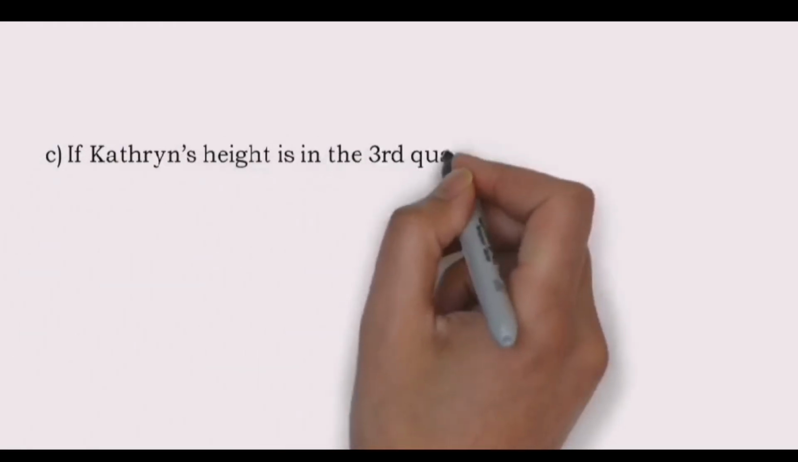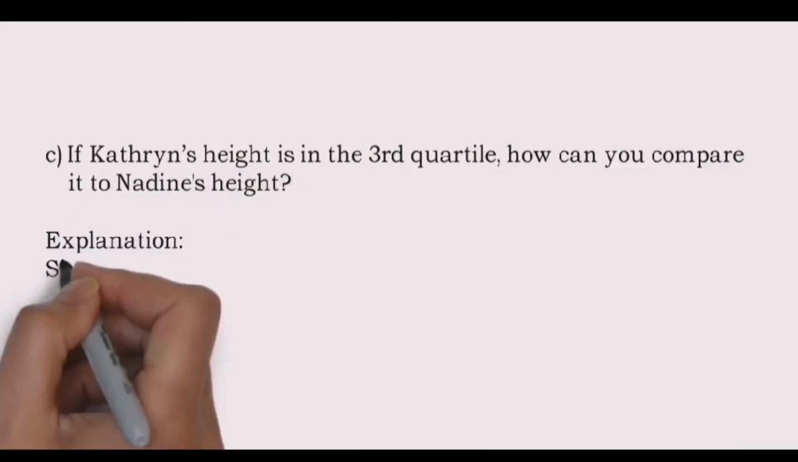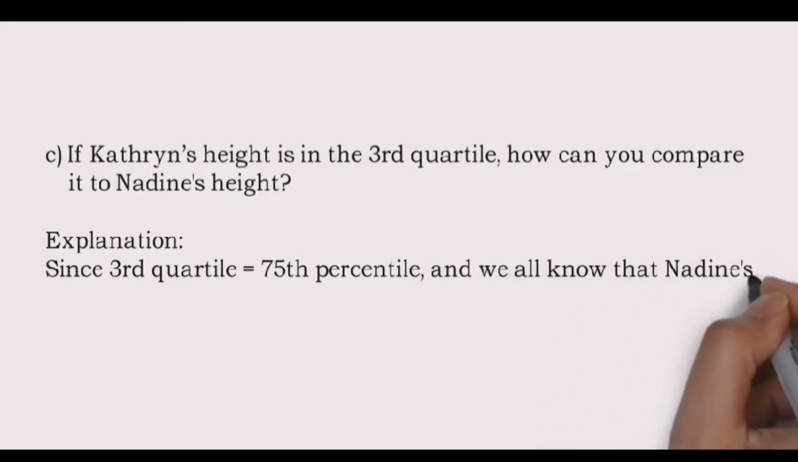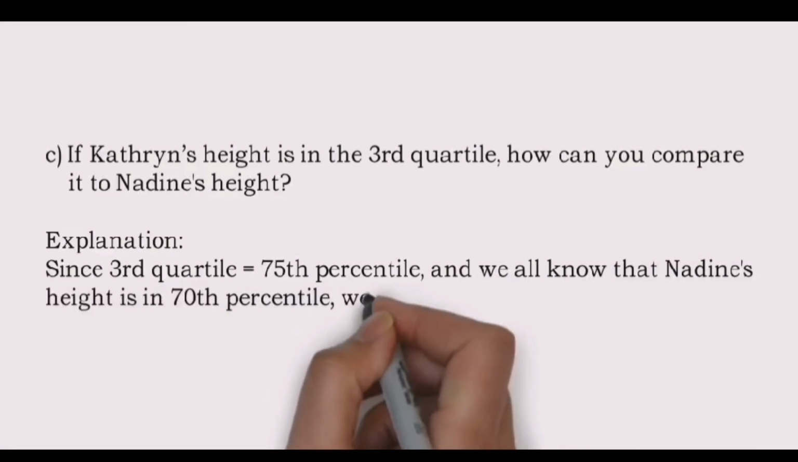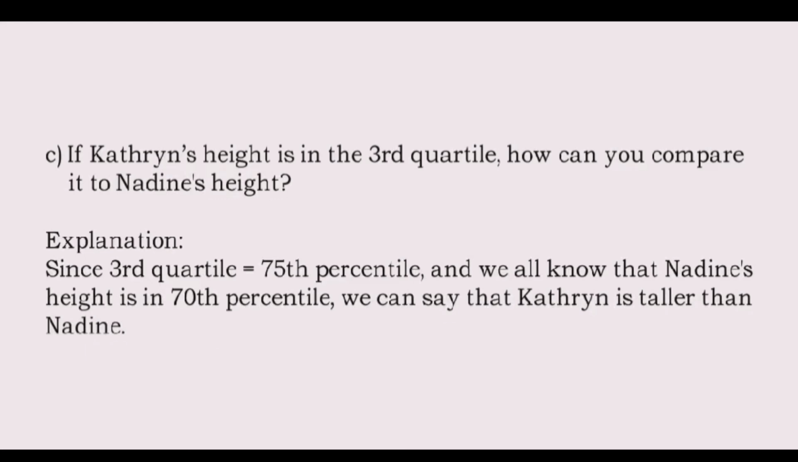Letter C. If Katrine's height is in the third quartile, how can you compare it to Nadine's height? Since third quartile is equal to 75th percentile, and we all know that Nadine's height is in 70th percentile, we can say that Katrine is taller than Nadine.